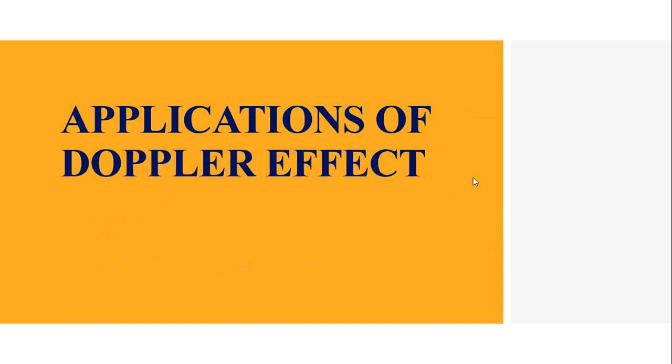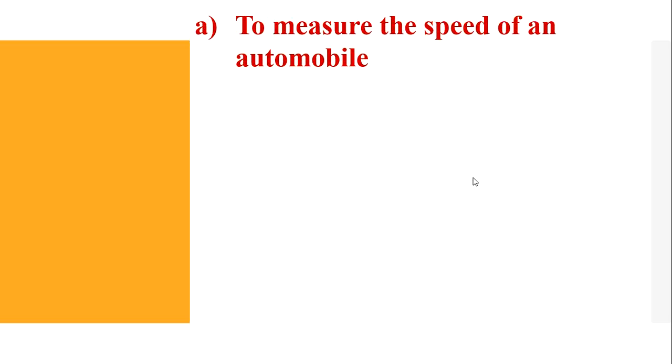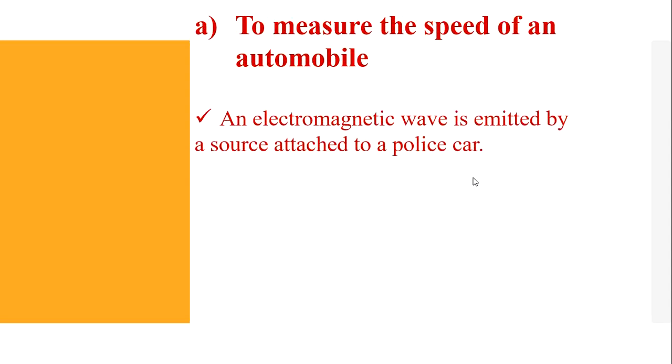Next topic, applications of Doppler effect. Mention the applications of Doppler effect. To measure the speed of an automobile. How is it used to measure the speed of an automobile? An electromagnetic wave is emitted by a source attached to a police car.